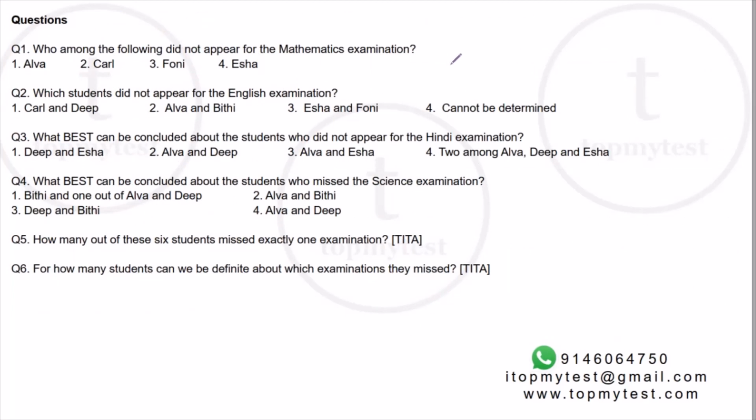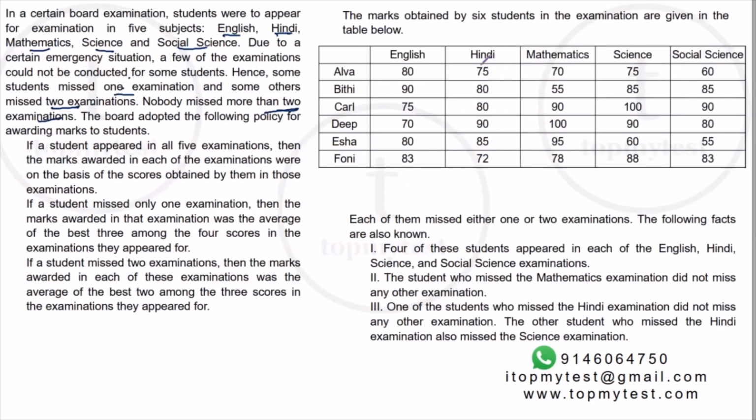If you look at the questions, they ask who did not appear for maths, who did not appear for English, what can be best said about the people who did not appear for Hindi, science, how many people missed exactly 1, and how many people we can find out which exams they missed, and so on. So basically we need to find for each exam who was the student who missed it, or for each student which exam that student missed, in case he missed it. Now let's look at this in a little bit more detail.